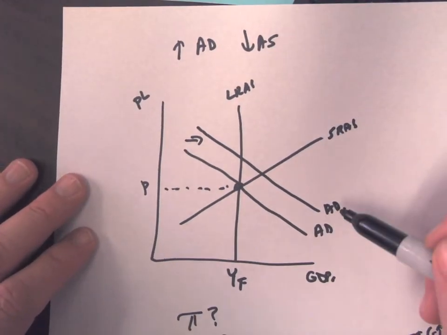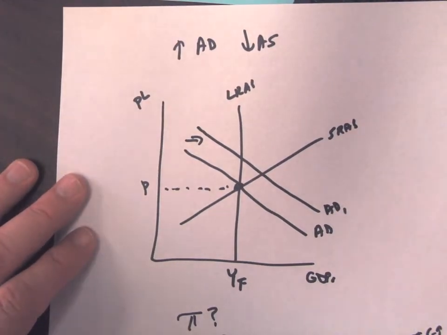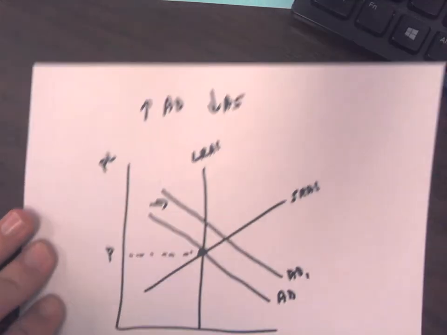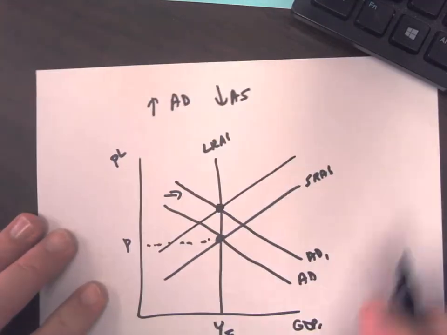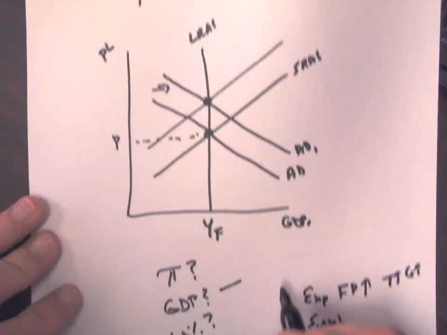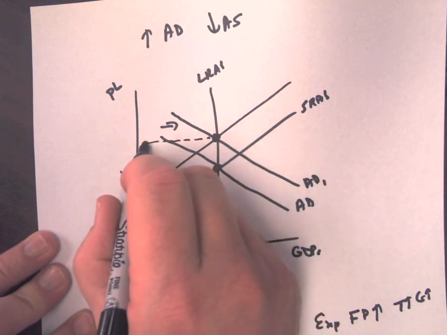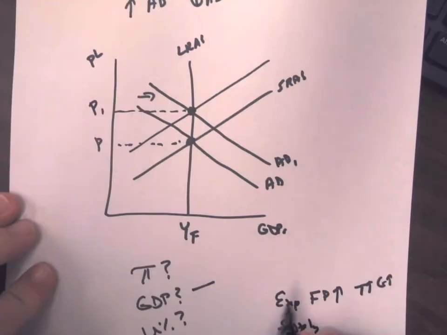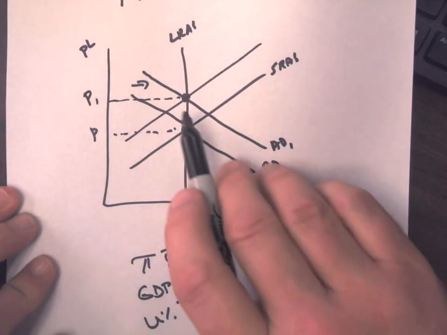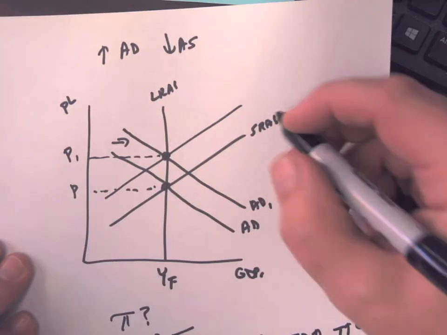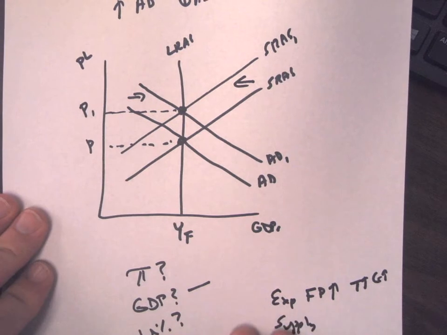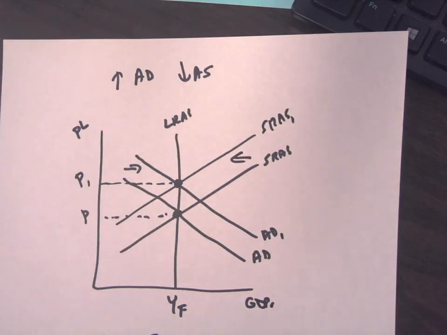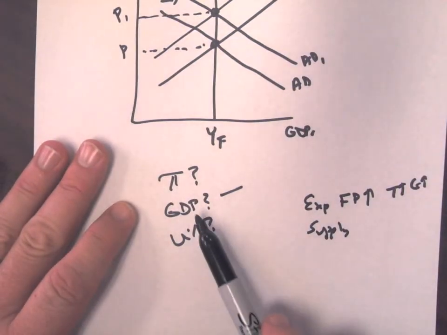So if we actually have a supply shock while demand is increasing, then I know our aggregate supply would be decreasing. This would actually put us back. GDP would end up doing nothing, and we'd have inflation in the long run. But if they ask what happens in the short run, that would only be if these things lie outside of the long-run aggregate supply curve. So just take these different combinations and figure out what happens to inflation, GDP, and unemployment.